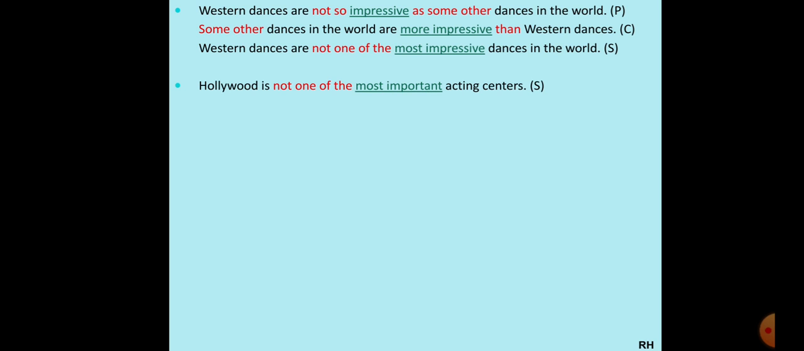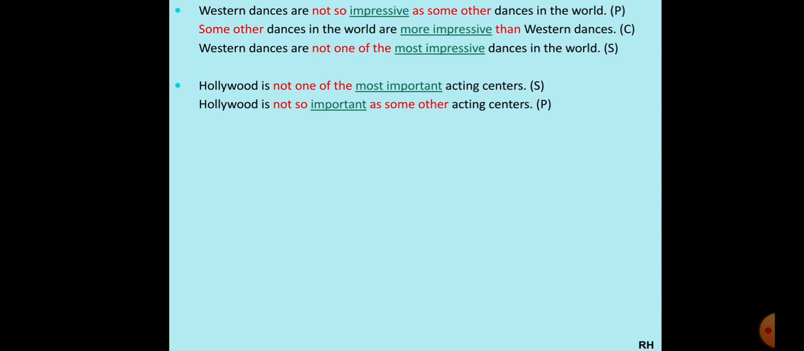Hollywood is not one of the most important acting centers. This is not one of the most important, that means it's your superlative sentence. First we will change it into positive. So Hollywood will remain in the beginning. Hollywood is a particular area we are talking about, singular, so we will use is with it. Hollywood is not so important. Most important will become important as some other acting centers.